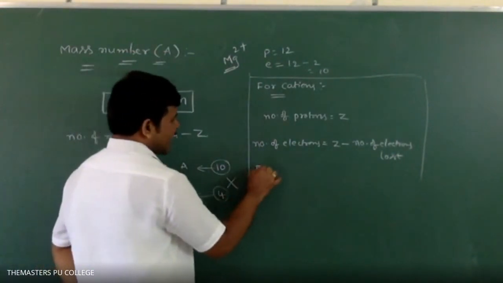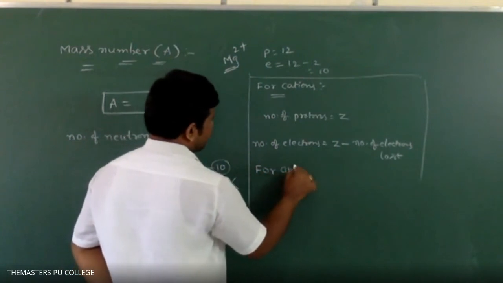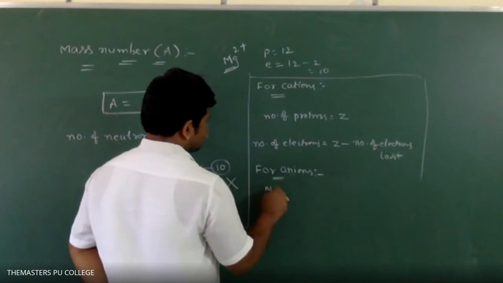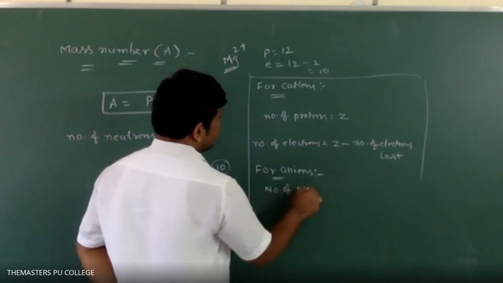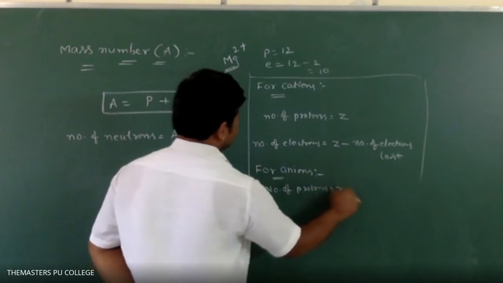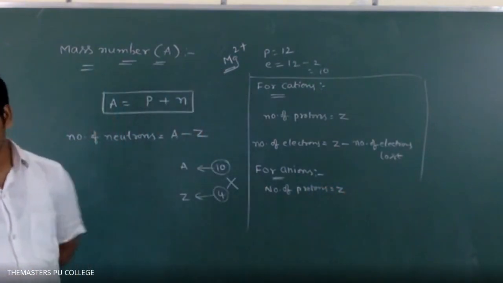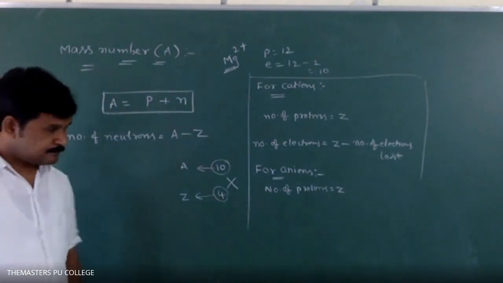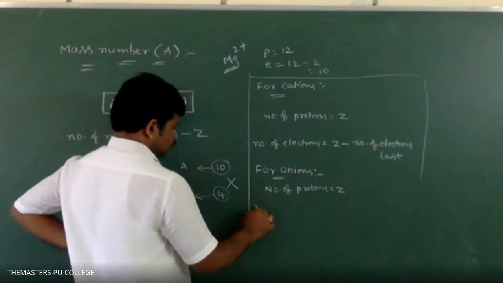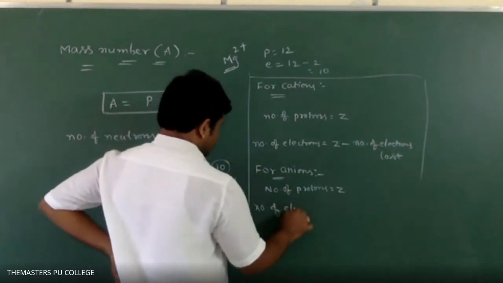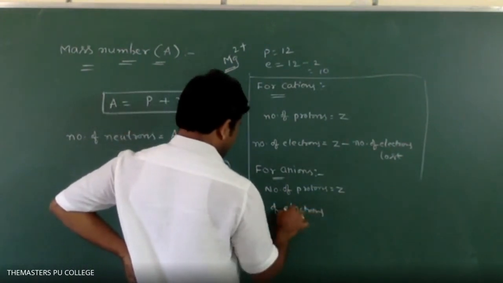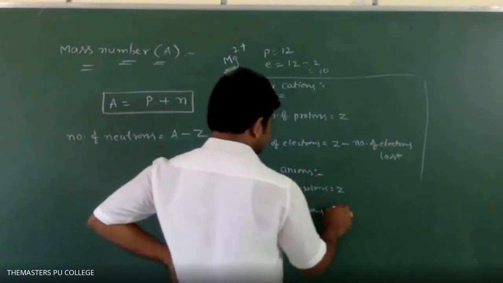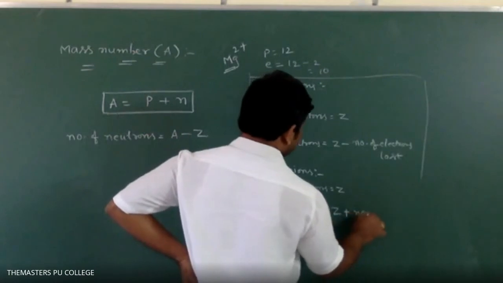Next, for anions. For anions, number of protons is equal to Z. Number of electrons is equal to Z plus number of electrons gained.